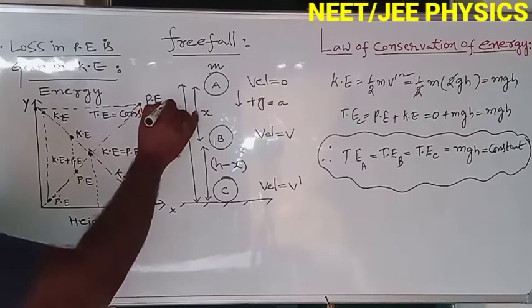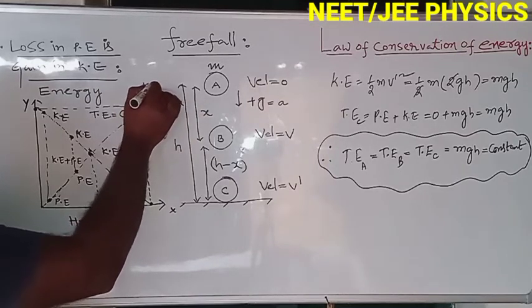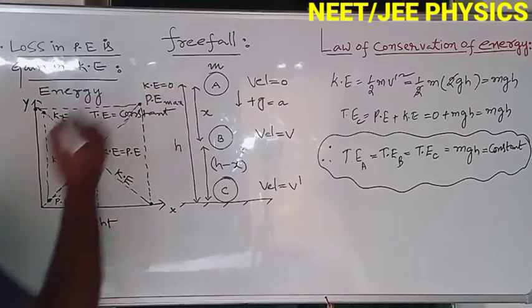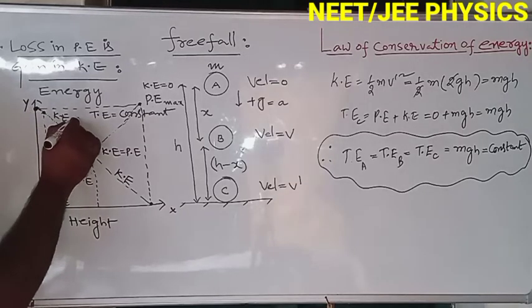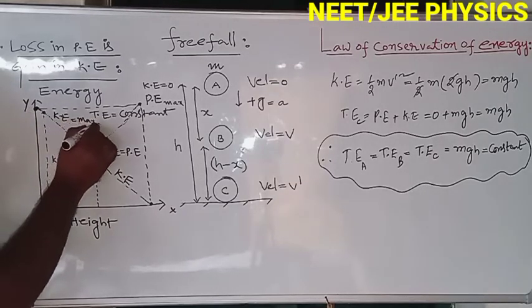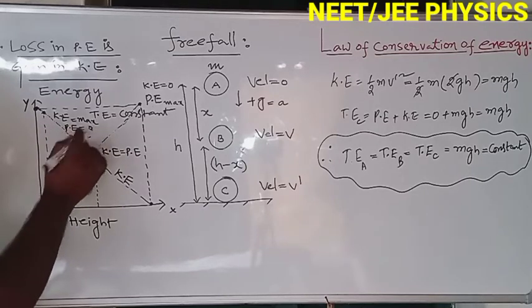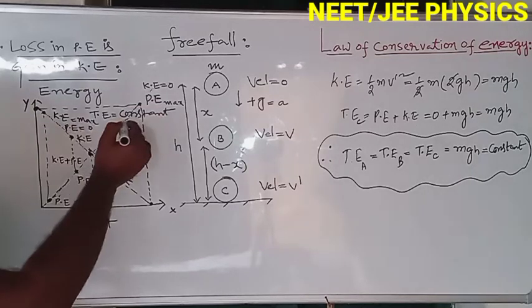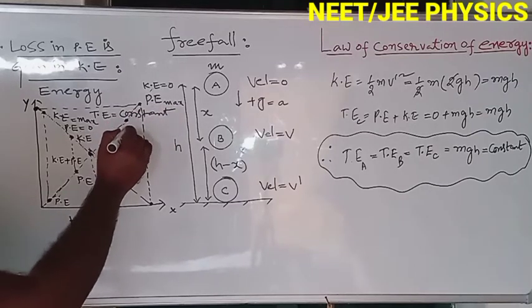At this point, potential energy is maximum and kinetic energy is completely zero. At this point, kinetic energy is maximum and potential energy is zero. When it comes down here, potential energy is lost.